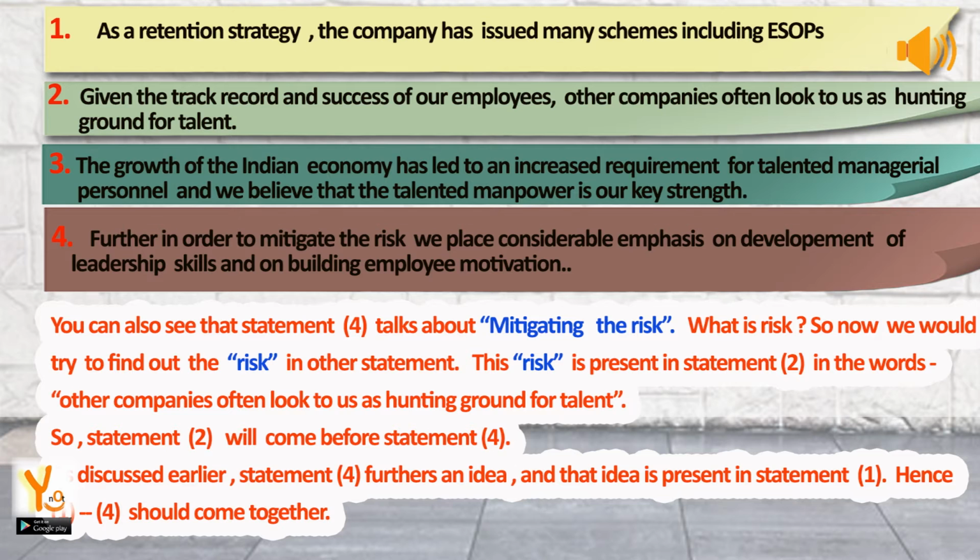This risk is present in statement 2, in the words, other companies often look to us as hunting ground for talent. So statement 2 will come before statement 4. As discussed earlier, statement 4 furthers an idea, and that idea is present in statement 1. Hence, 1, 4 should come together.